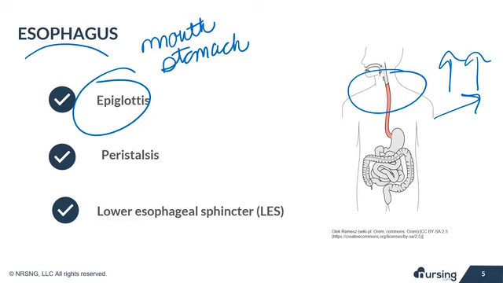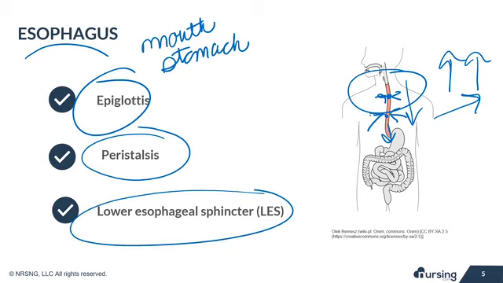After swallowing, the bolus doesn't just slide down the esophagus by gravity. It uses peristalsis, which is involuntary muscle contractions that move the bolus down the esophagus towards the stomach. The lower esophageal sphincter, LES, is located at the bottom of the esophagus. It relaxes and allows food into the stomach. It then closes to prevent backflow of acidic chyme from the stomach back into the esophagus.